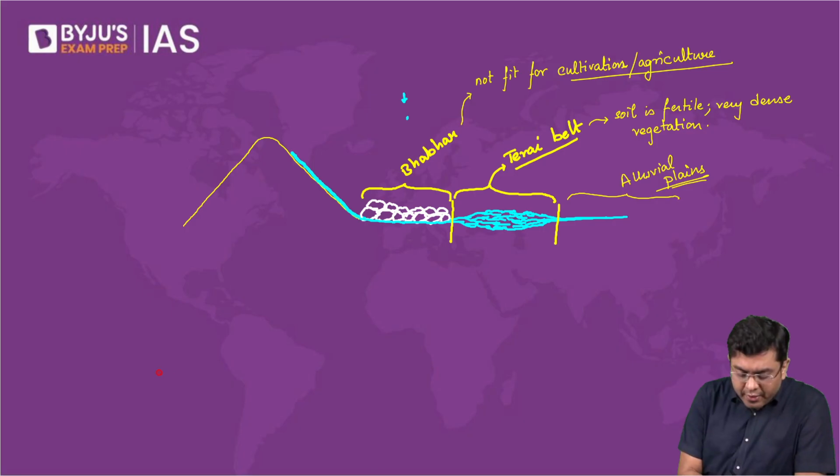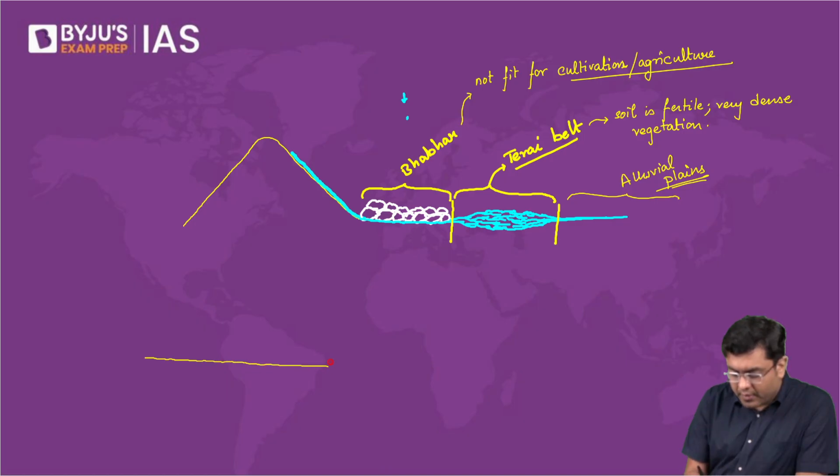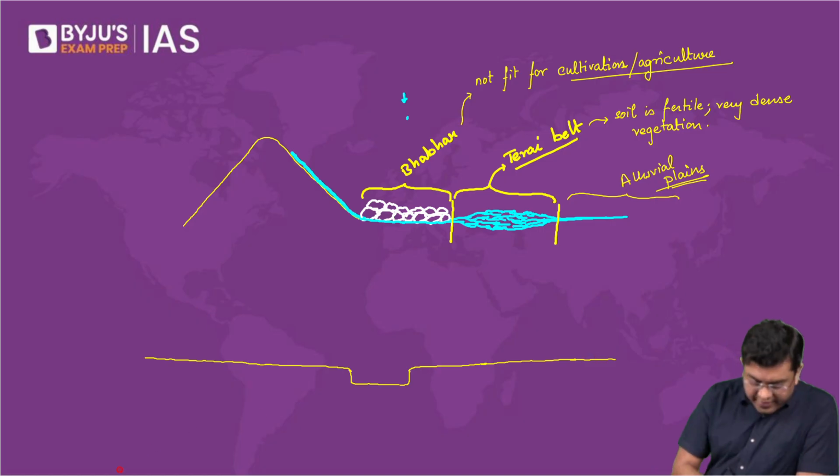So here, when you talk about the plain region, for example, let's suppose here you have the river channel in existence. This is the river channel.